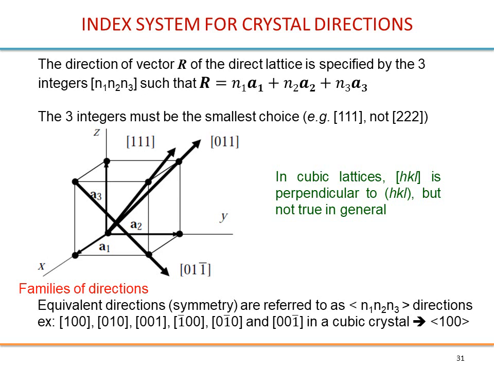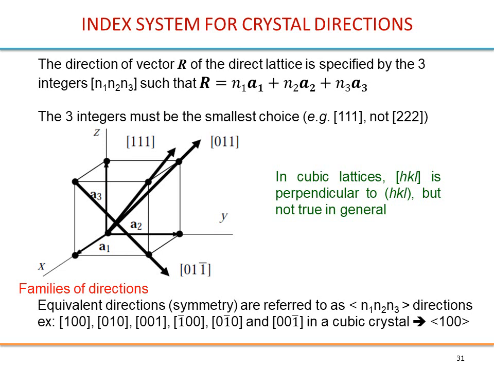Notice that the direction may not always be from the origin. So if you take this direction from this point to this point, this is 0, 1 and a -1 in the z, so it is a [0, 1, 1 bar] direction.